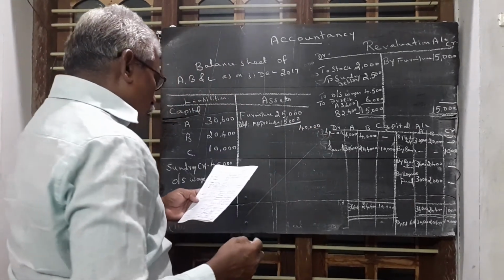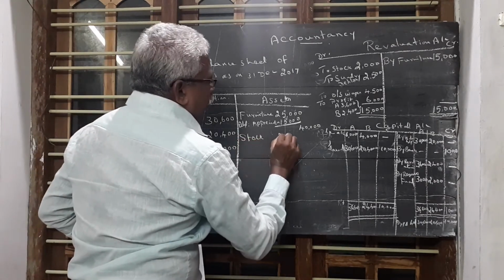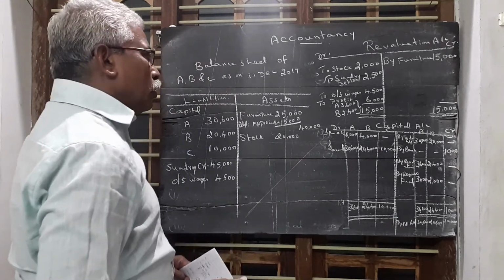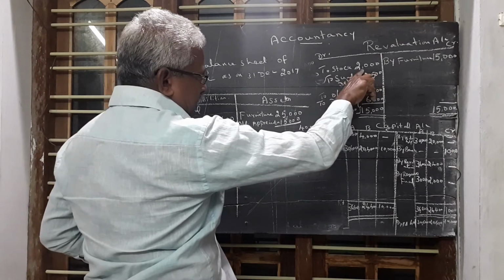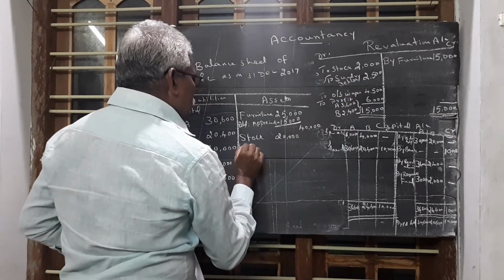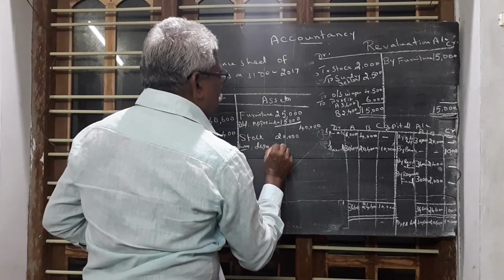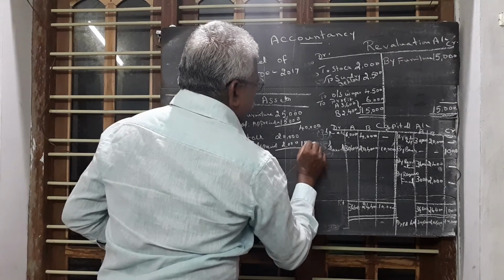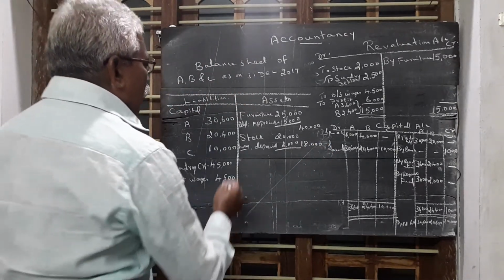Then stock. In the previous balance sheet stock value is 20,000. Now the stock value is decreased by 2,000, so less depreciation 2,000, write 18,000 here. Then third information, debtors.